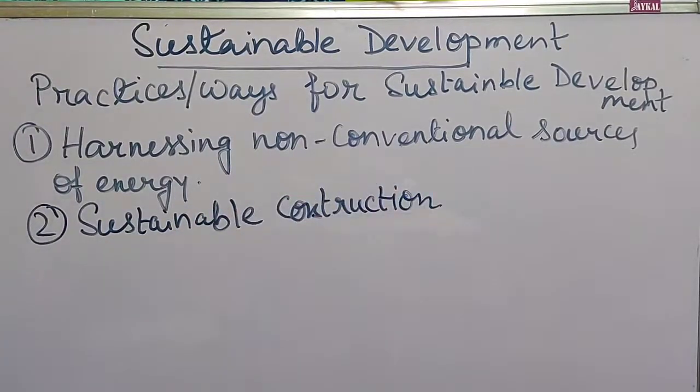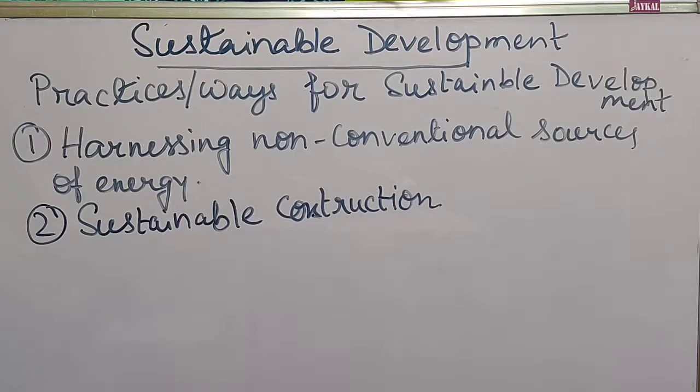That means any type of constructions that we are doing now, that can be any school, any hospital, any office, any home or house that we are making nowadays, that are under the construction purpose, there we can use this type of non-conventional sources, by which it will be more efficient for us, and it will be more beneficial for our future generation also.